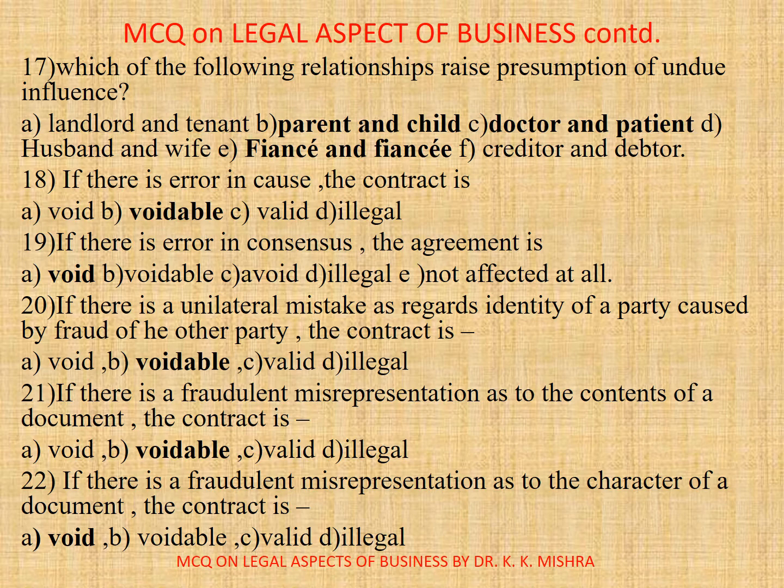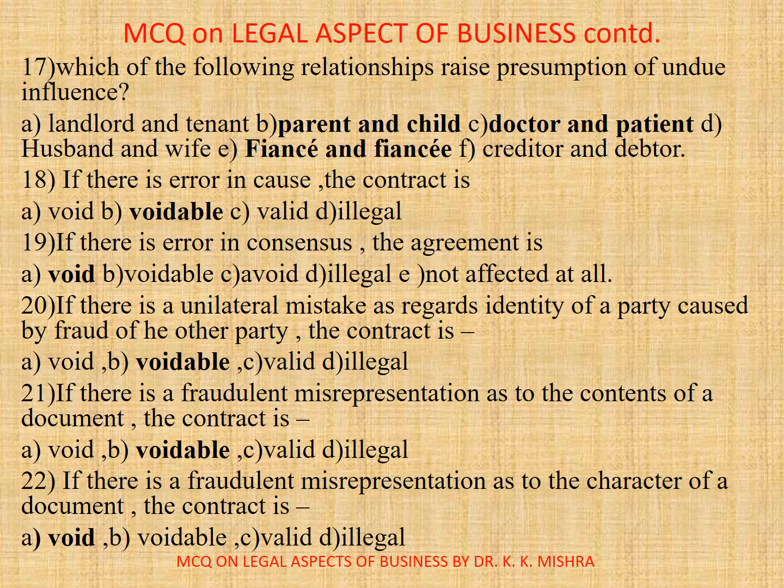Question number 20. If there is a unilateral mistake as regards identity of a party caused by fraud of the other party, the contract is, options are A. Void, B. Voidable, C. Valid, D. Illegal. Correct option is B. Voidable. Question number 21. If there is a fraudulent misinterpretation as to the contents of a document, the contract is, options are A. Void, B. Voidable, C. Valid, D. Illegal. Correct option is B. Voidable.